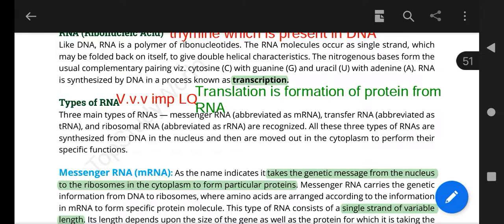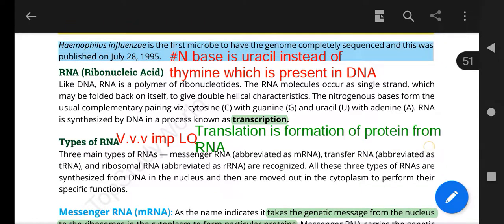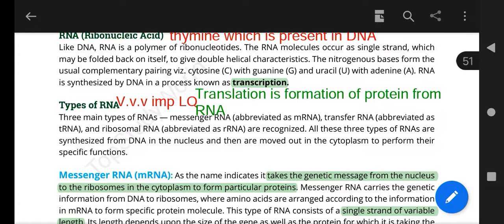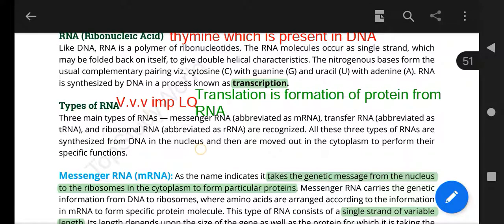The next is the types of RNA. That is a very important long question, and a very important MCQ that is frequently asked in MDCAT. There are three types of RNA: messenger RNA, transfer RNA, and ribosomal RNA. As the name represents, messenger RNA carries a message; transfer RNA transfers something. We will discuss it later. And ribosomal RNA, due to their location, is called ribosomal RNA. These three types of RNAs are synthesized from DNA in the nucleus, and then move out into the cytoplasm to perform their specific functions with the help of the nuclear pores.